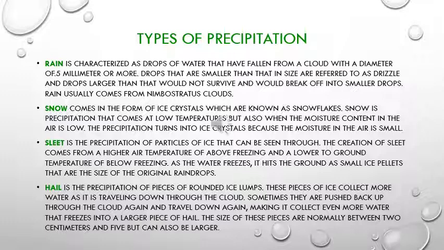Hail is the precipitation of pieces of rounded ice lumps. These pieces of ice collect more water as they are traveling down through the cloud. Sometimes they are pushed back up through the cloud again and travel down again, making them collect even more and more water that freezes into a larger piece of hail. These pieces are normally between 2 centimeters and 5, but can also be larger.